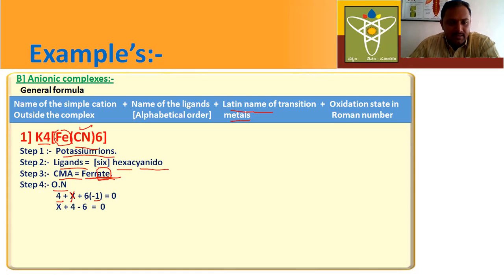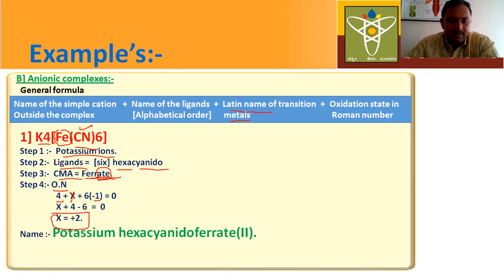Next X plus 6 into minus 1 is equal to minus 6. So minus 6 plus 4. So then if you simplify this one, we'll get finally X is equal to plus 2. This is the oxidation number of iron in the coordination compound.